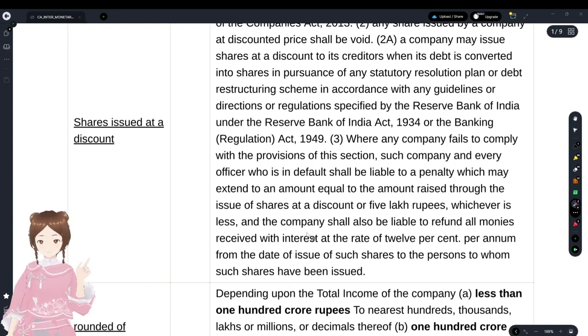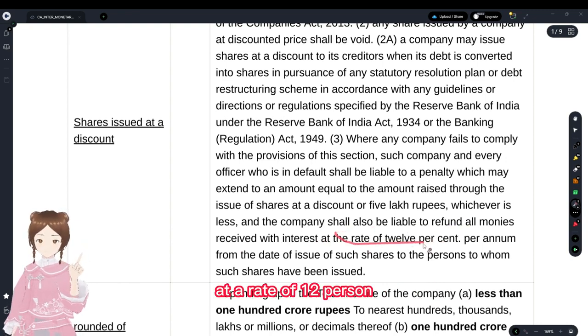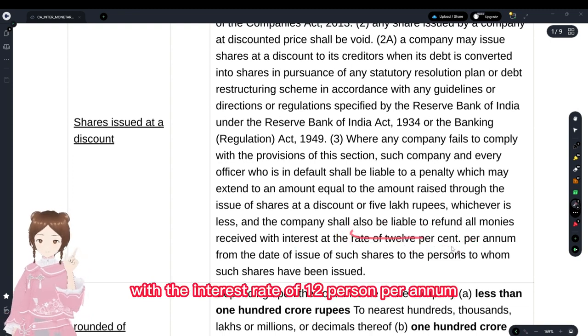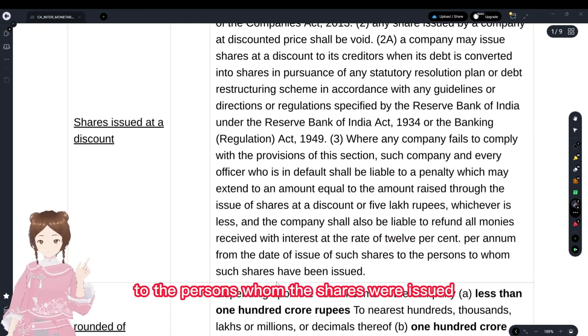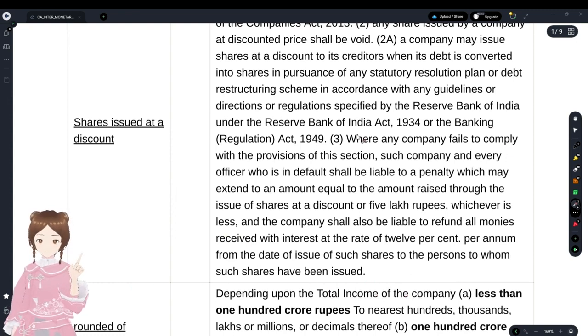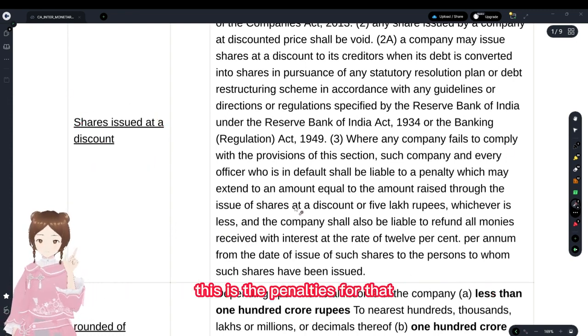And if it's a company, it is liable to refund all monies received with interest at a rate of 12%. It's liable to refund monies with interest at 12% per annum from the date of issue of shares to the persons to whom the shares were issued. This is with regards to the penalties and liabilities when shares were issued at a discount.